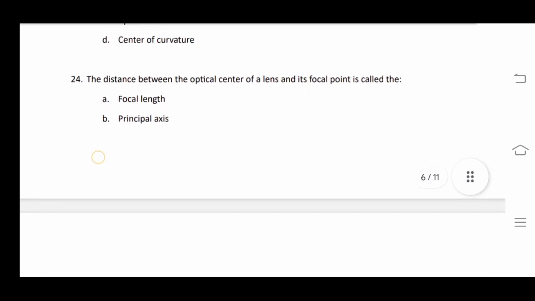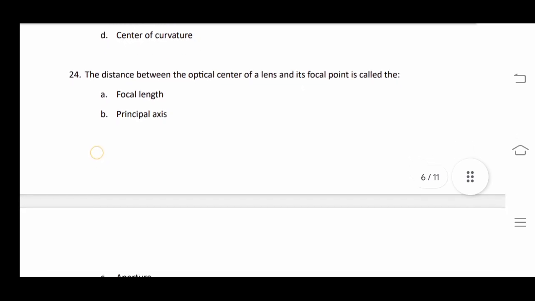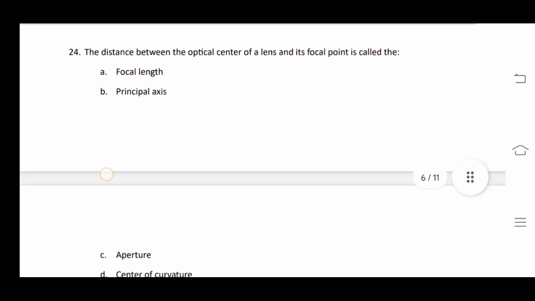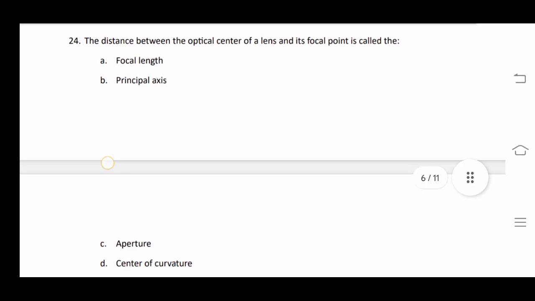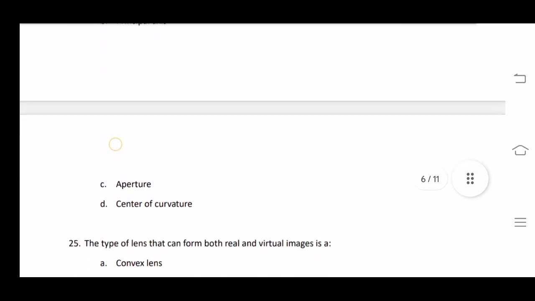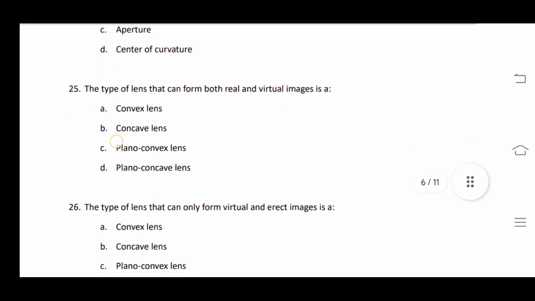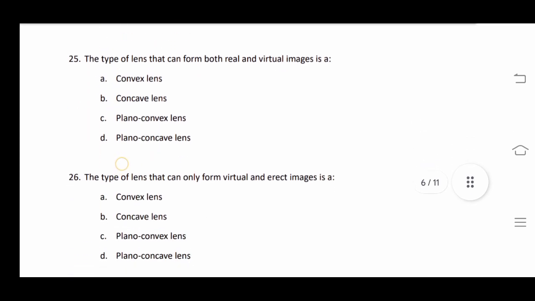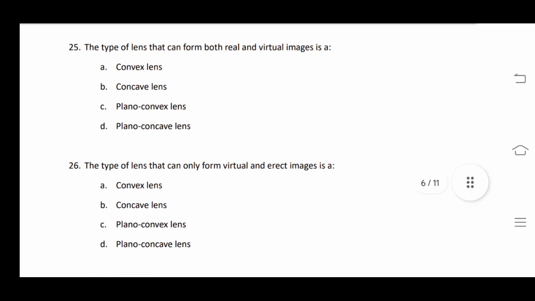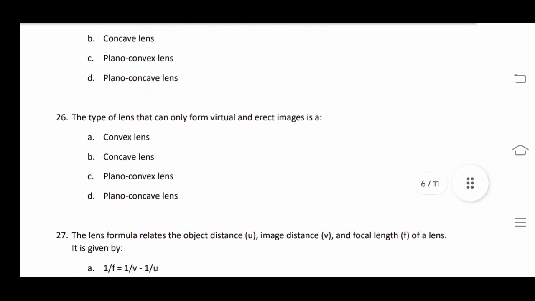Next question: the distance between the optical center of the lens and its focal point is called focal length. The distance between the optical center and the focus will be our focal length. Next question: the type of lens that can form both real and virtual images is a convex lens.